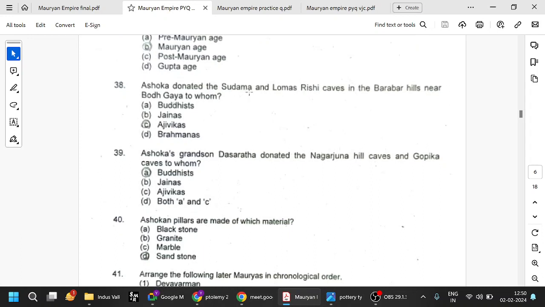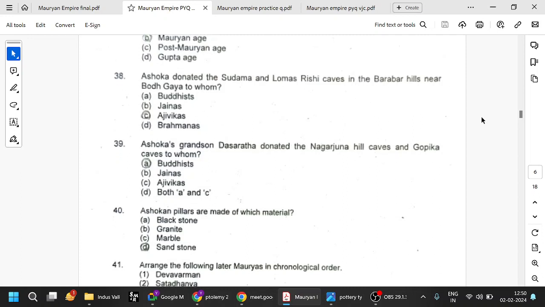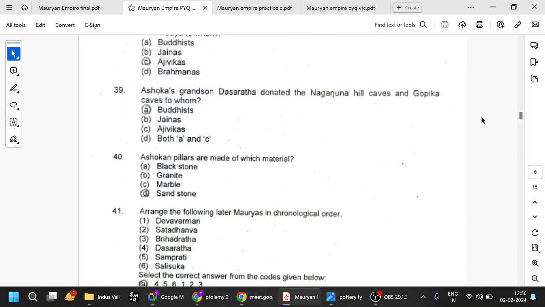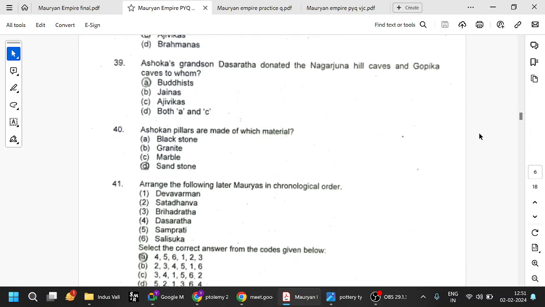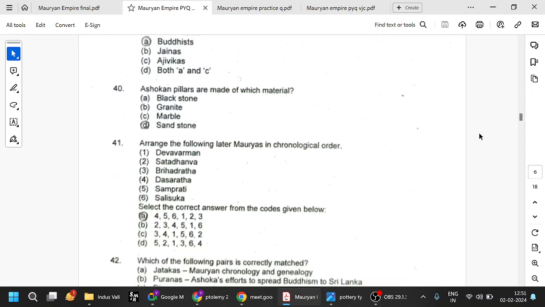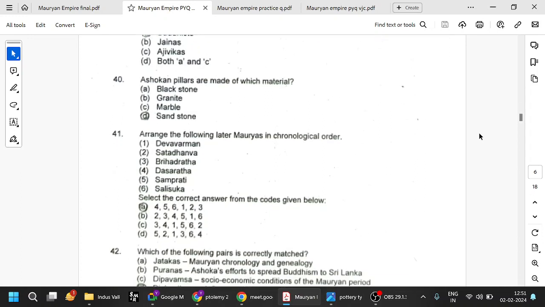So Ashoka donated Sudama and Lomas Rishi caves in the Barabar hills to the Ajivikas. They are a different sect. Barabar hills are near Bodh Gaya, means Bihar. They have been given to Ajivikas. Try to remember that. Ashoka's grandsons Dasharatha and Samprati donated Nagarjuna hill caves and Gopika cave to Buddhists because they belonged to the Buddhist religion. We've seen Ashokan pillars are made up of Chunar sandstone.